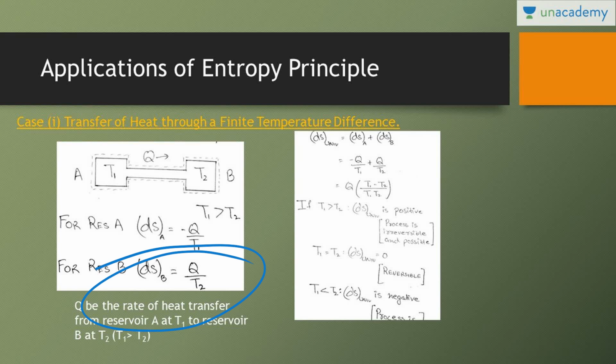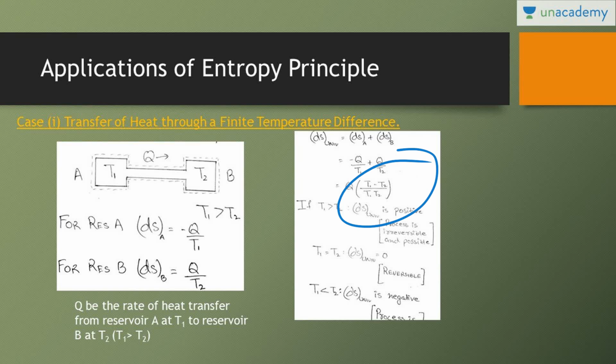The total ds is dsA plus dsB, which is minus Q upon T1 plus Q upon T2. Taking Q out, it is Q times (T1 minus T2) upon T1 into T2. If T1 is greater than T2, then ds universe is positive, so the process is irreversible and possible. If T1 is equal to T2, then ds universe is 0 and the process is reversible. If T1 is less than T2, then ds universe is negative, so the process is impossible.